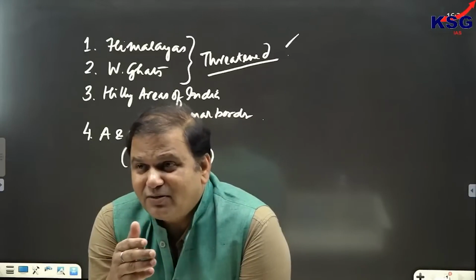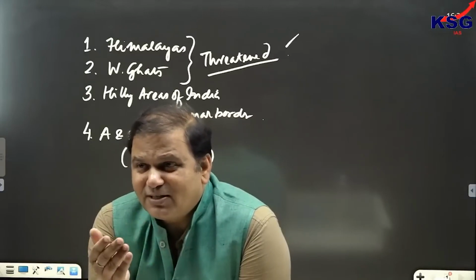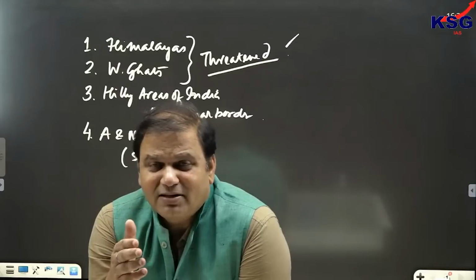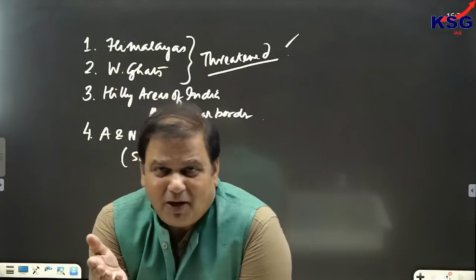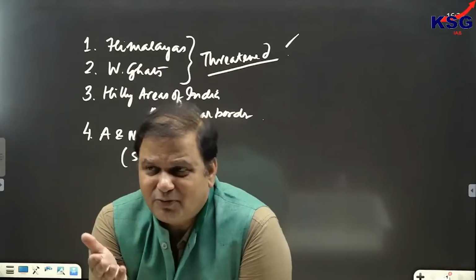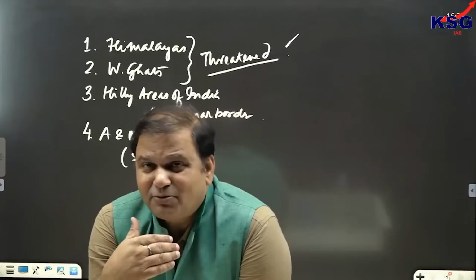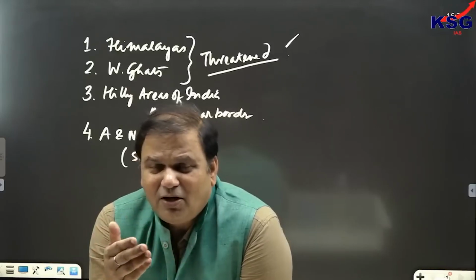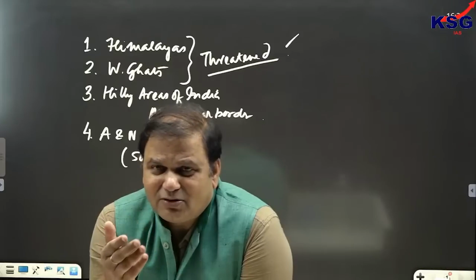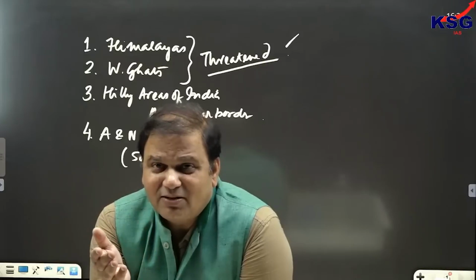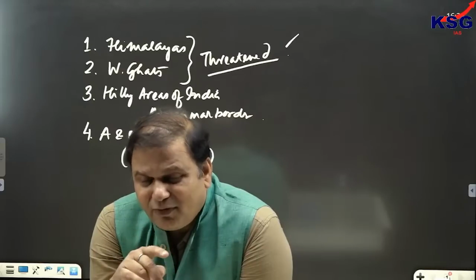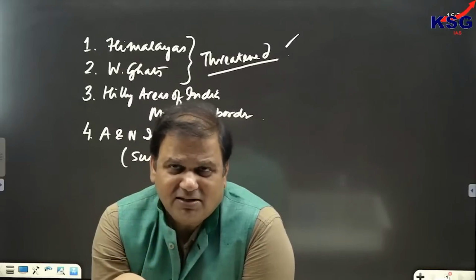Anthropogenic factors responsible for vulnerability of Himalayas include what? Establishment of biomedical industries, tourist centers, dams and reservoirs, which enhance the vulnerability of Himalayas.